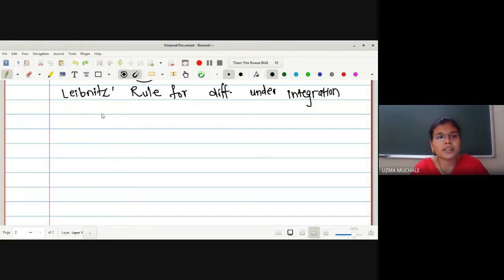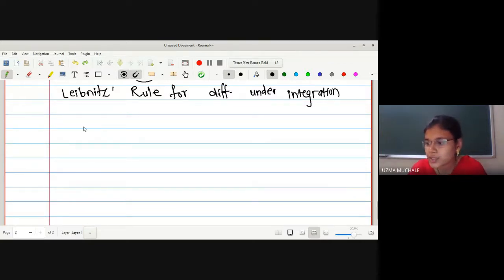But in this case, we have to see Leibniz rule for differentiation under the integration sign. Actually, the proof for this is not in your syllabus. As I told you initially, we only have methods and examples. Nowhere do you have theory, not even in numerical, not in integral equation. So in this semester, I am going to teach you only examples and methods.